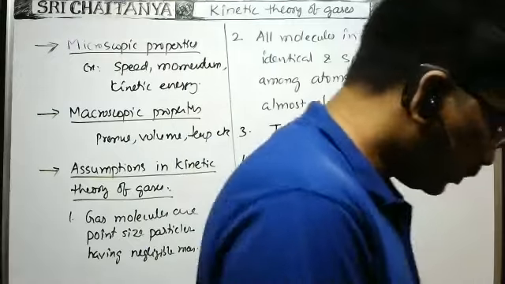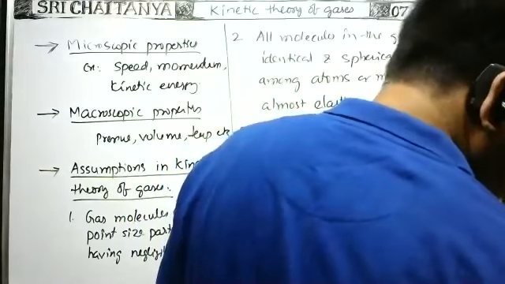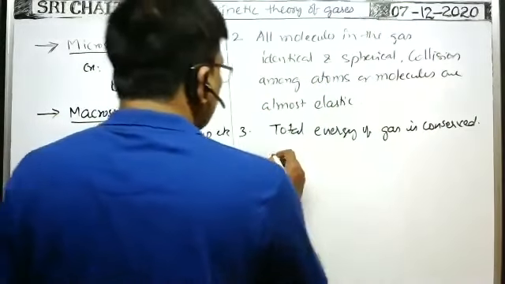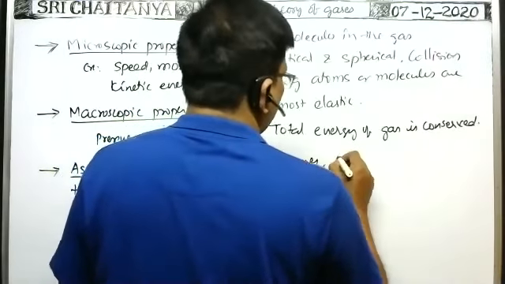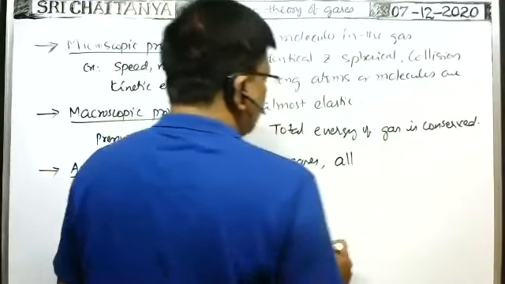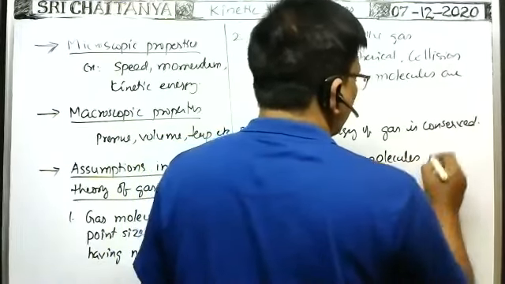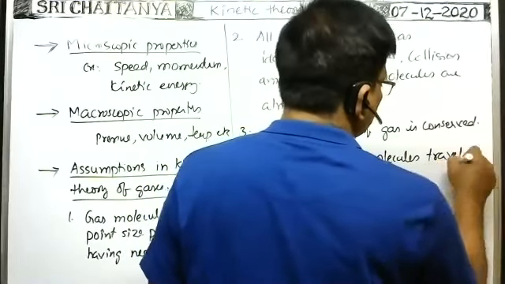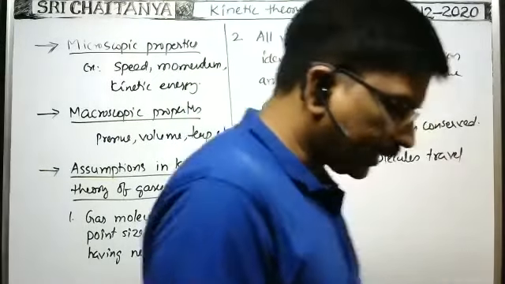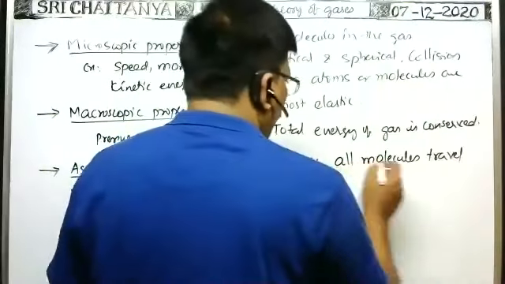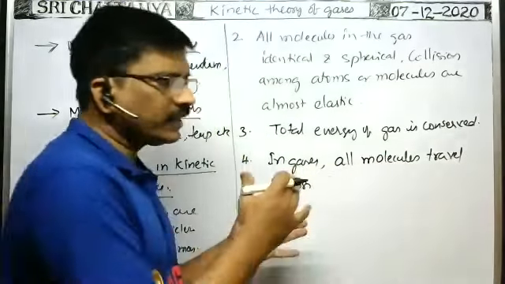In a gas, molecules move in different possible directions with possible speeds. In gases, all molecules travel in all possible directions because due to collision, the deflection takes place.